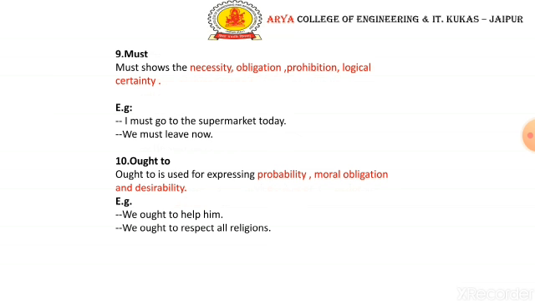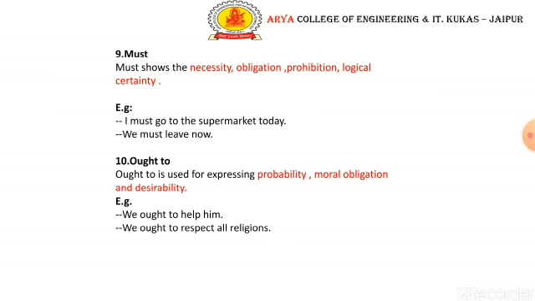Must shows necessity, obligation, prohibition, and logical certainty. I must go to the supermarket today. He's saying that he has a necessity to go to the supermarket. We must leave now. This is a logical certainty, you can say. So this is about the must sentence. And you mustn't work on that computer. So he's saying that it is a prohibition sentence.